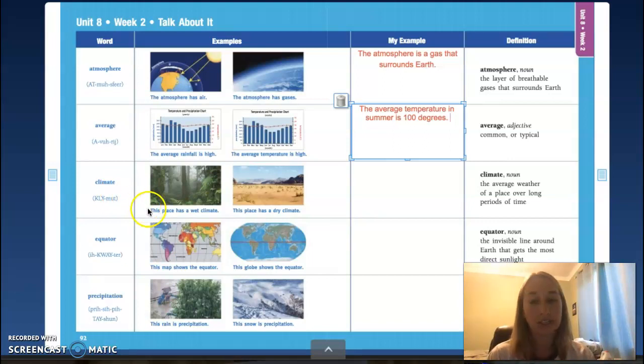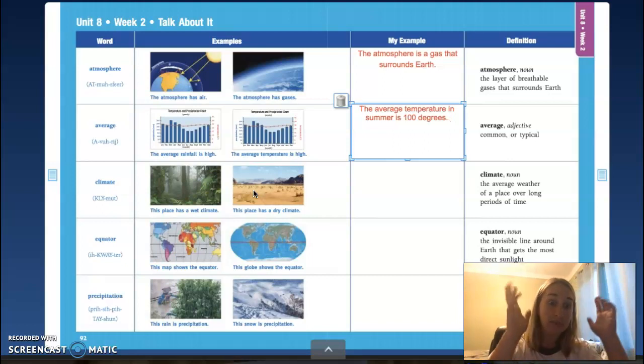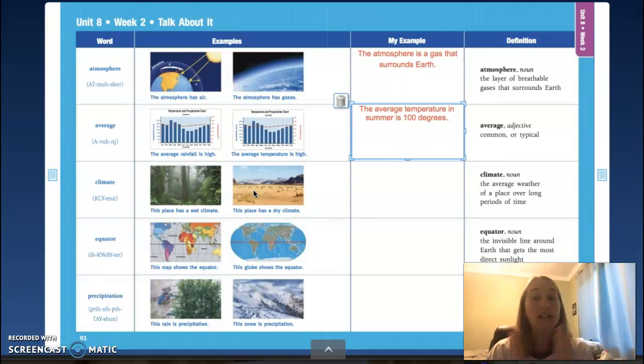Okay, let's read our sentences. This place has a wet climate. This place has a dry climate. Okay, so what's climate? All right, climate is the average or typical weather of a place over long periods of time. Okay, so remember, weather is ever changing. Remember our poem last week that we read about how you can wake up and it can be sunny with cumulus clouds, and then in the afternoon, those nimbus clouds can roll and it can start raining, right? So weather is changing every minute, all the time. A climate is weather in a place over a long period of time.